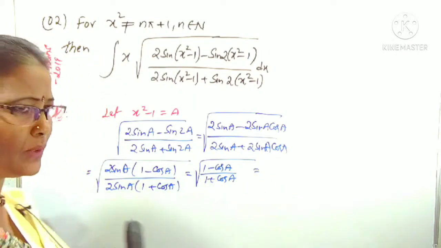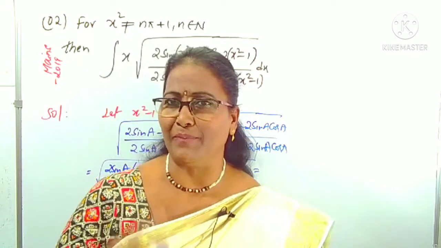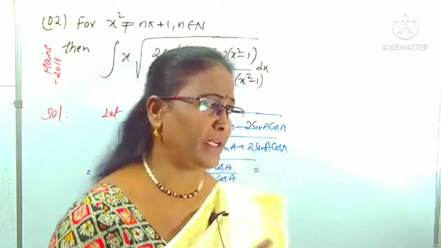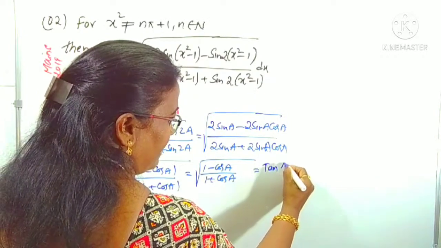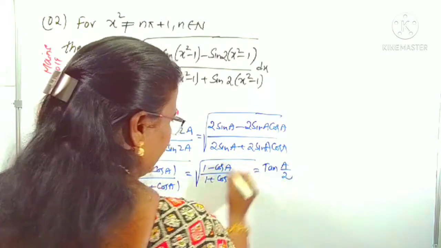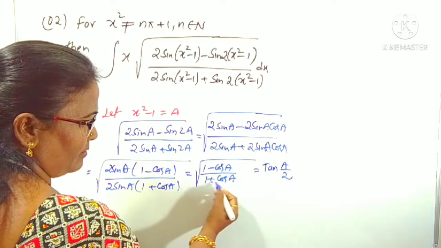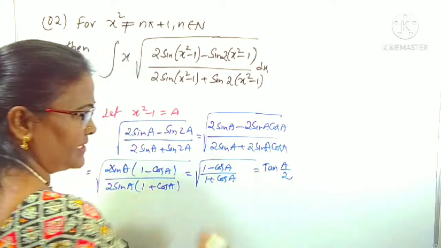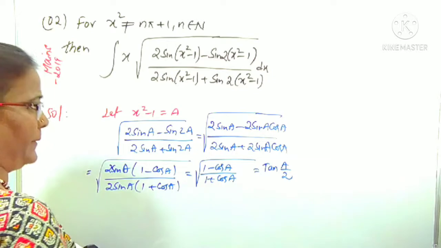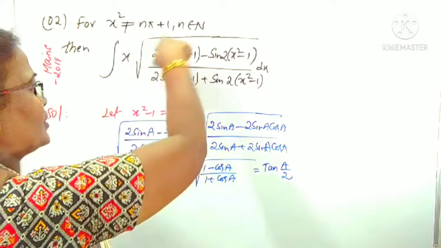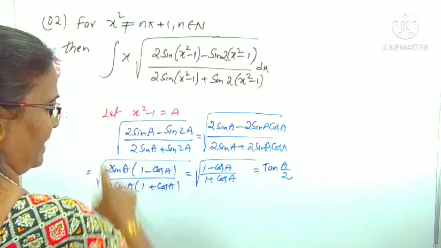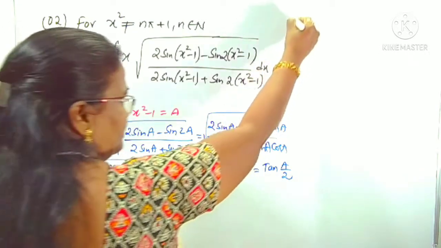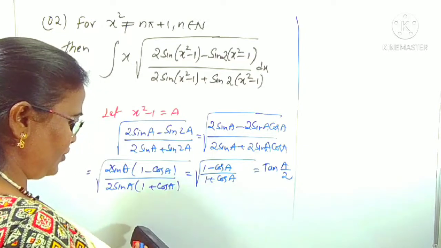Do you know what root over 1 minus cos a by 1 plus cos a is from trigonometry? That is simply tan a by 2. Root over 1 minus cos a by 1 plus cos a is tan a by 2. This is also from trigonometry. So simply this function becomes tan a by 2, where a is x square minus 1. Now you know very well, what is the question now?